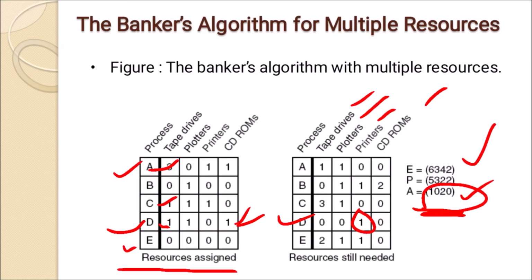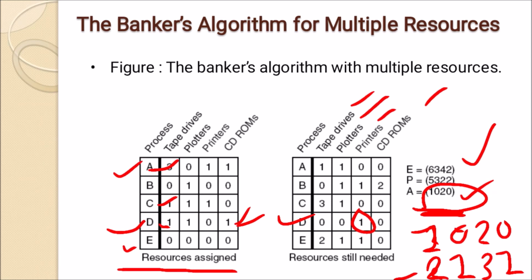So here, we add 1, 1, 1 to 1, 0, 2, 0, and it becomes 2, 1, 3, 1. Now the vector A becomes 2, 1, 3, 1, and D is complete.